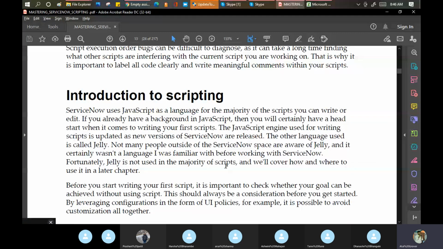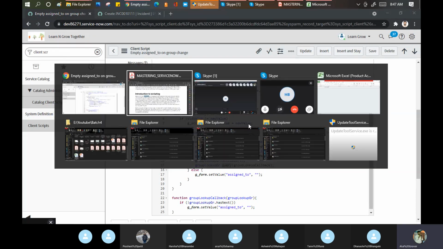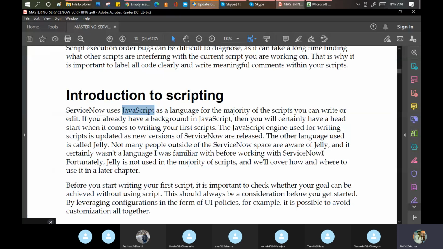Very truly I'm speaking, this is the first time I'm taking the scripting in my batch. Otherwise I never go for the scripting part. They say that ServiceNow uses JavaScript as the majority. Okay, so you should know JavaScript for these things. For the portal, it is not completely JavaScript, it is AngularJS as well. But for the background, you have to know the scripting of the Java part. Okay.